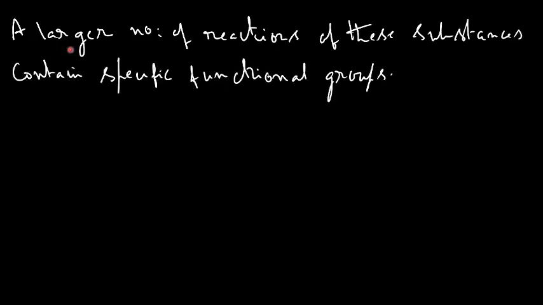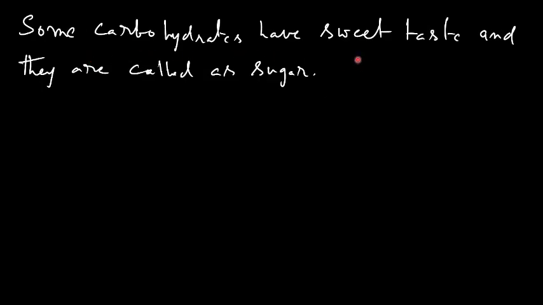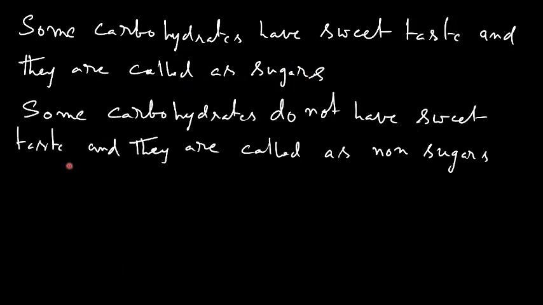Then what are carbohydrates? A large number of reactions of these substances show they contain specific functional groups. Therefore carbohydrates may be defined as the optically active polyhydroxyaldehydes or polyhydroxyketones, or the compounds which produce such units on hydrolysis. Some of the carbohydrates have sweet taste and hence they are called sugars. Some carbohydrates do not have sweet taste and hence they are called non-sugars.